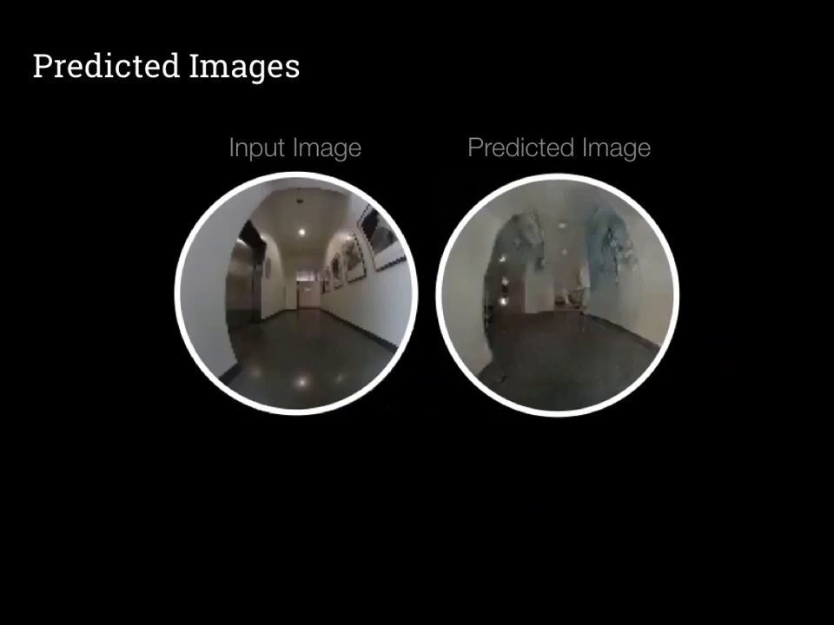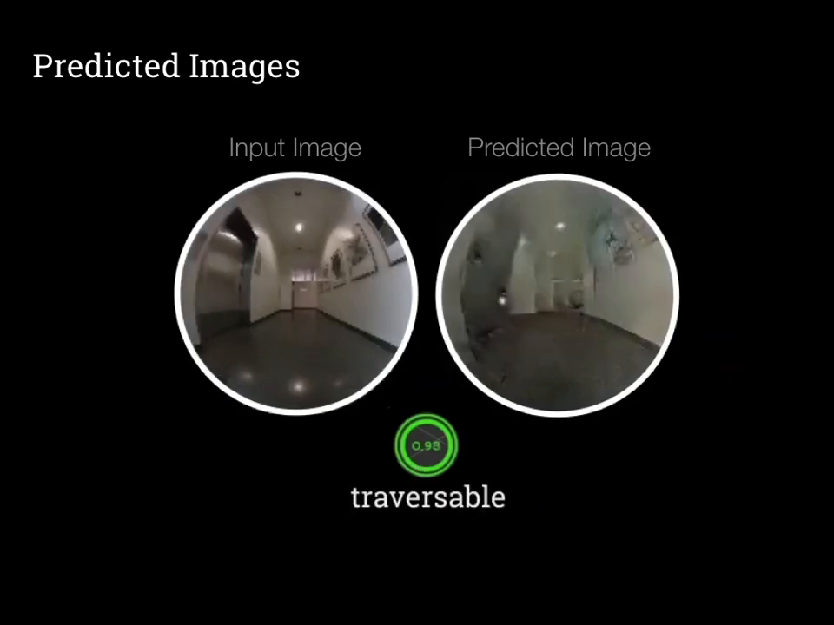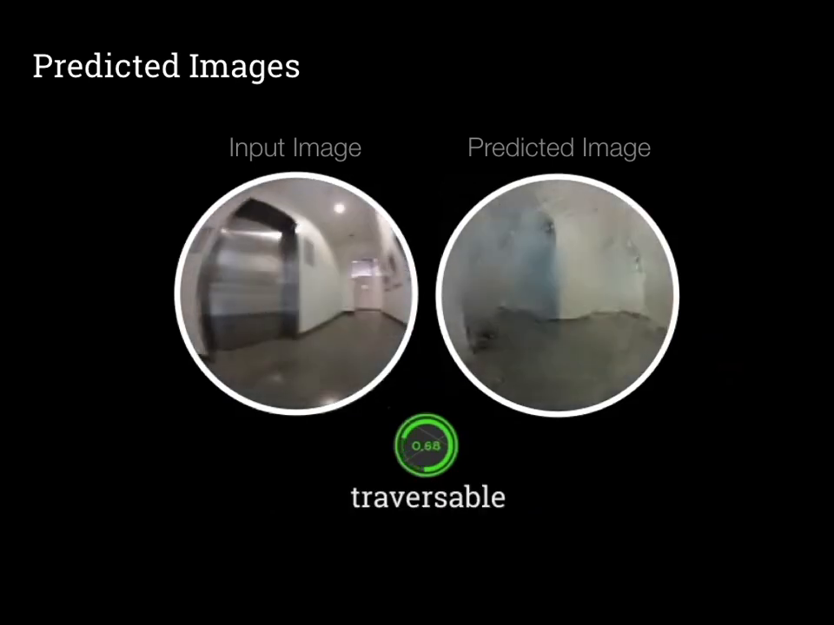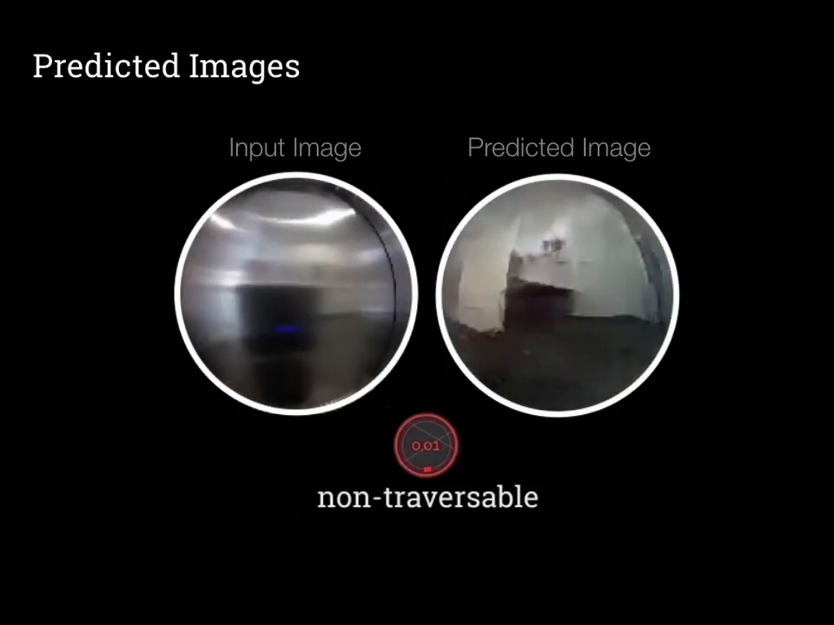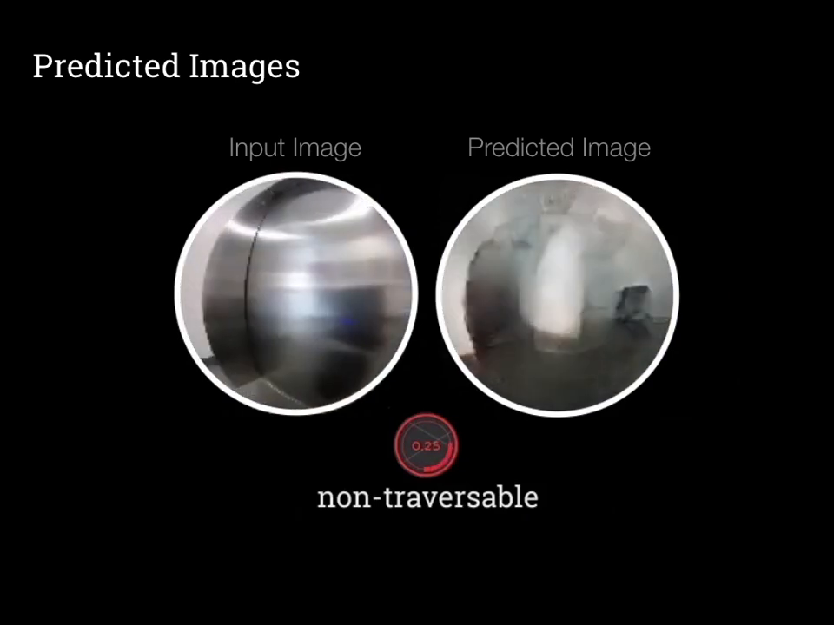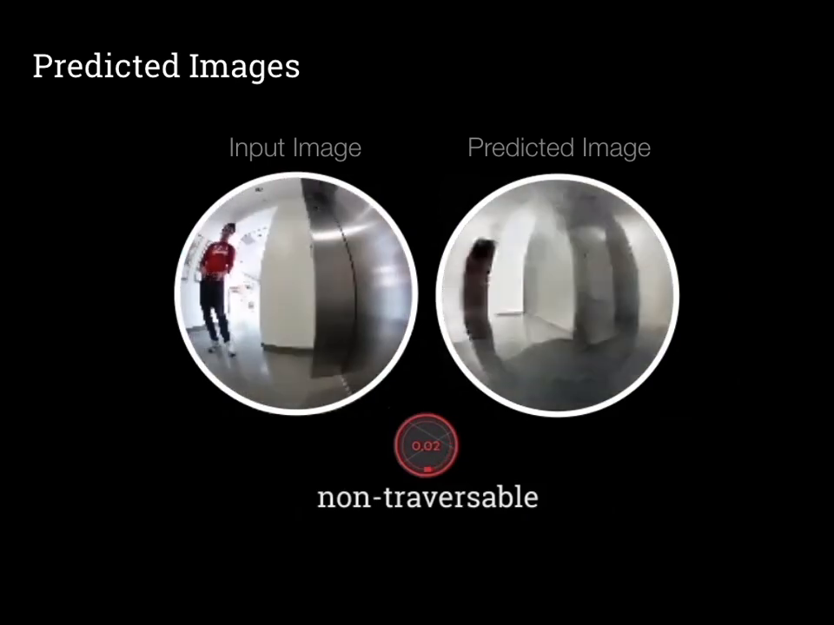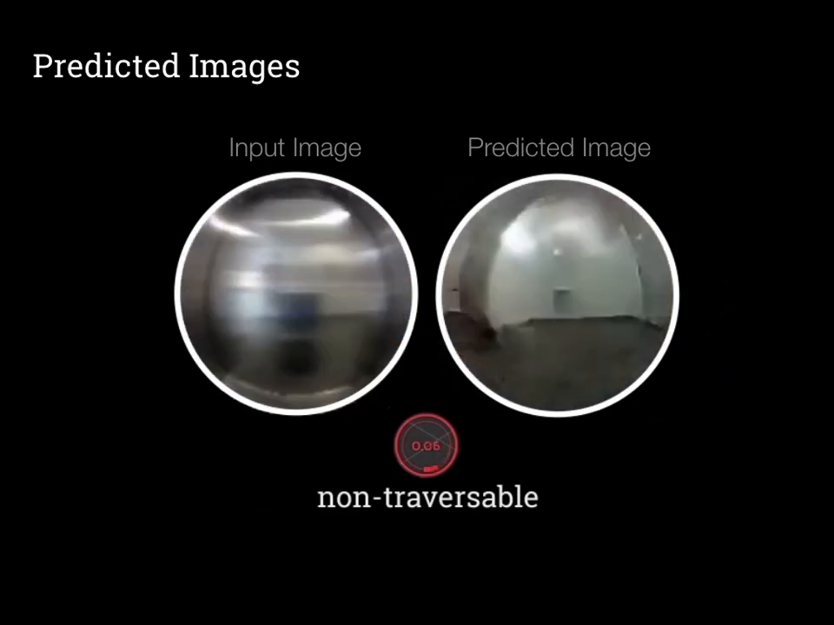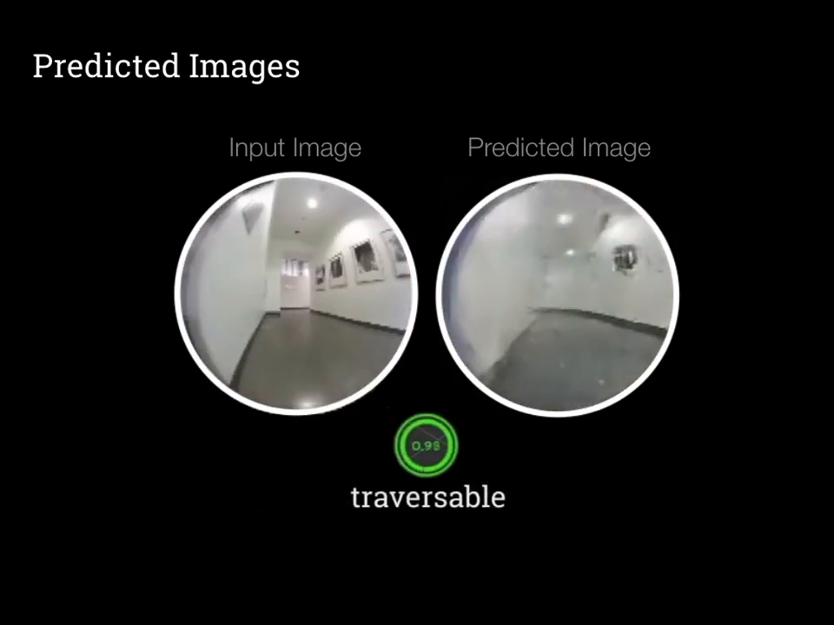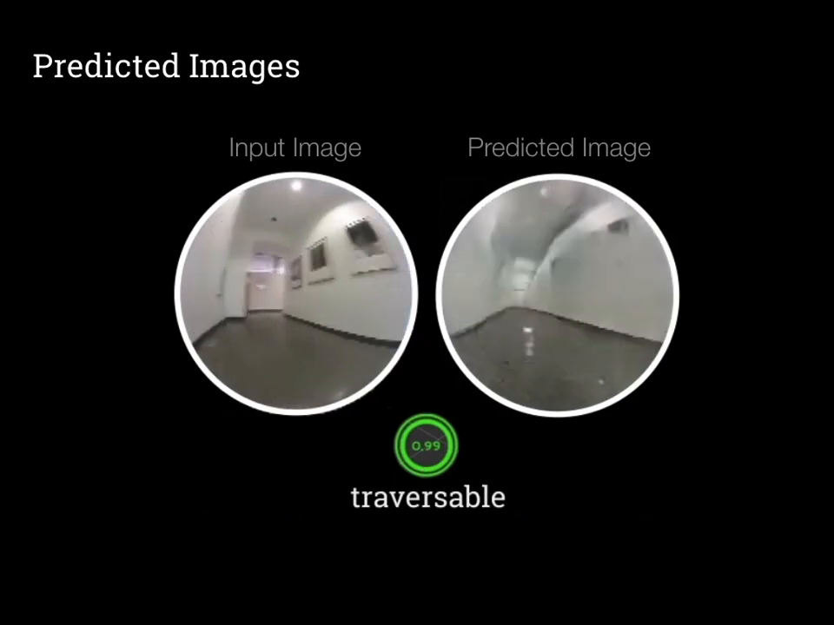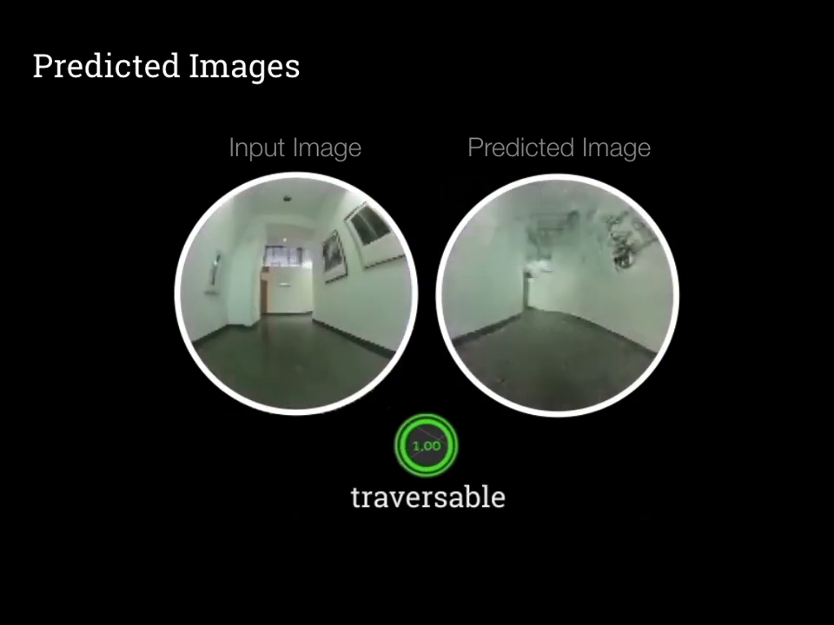Here we show example images that were generated internally by GONet. At the bottom, we also show the output probability of the model. Note that when the robot approaches the shiny elevator on the left, the predicted image differs significantly from the input, and GONet outputs a low probability. But when the robot moves away from the elevator, the predicted image is more similar to the input, and GONet correctly outputs a high probability.